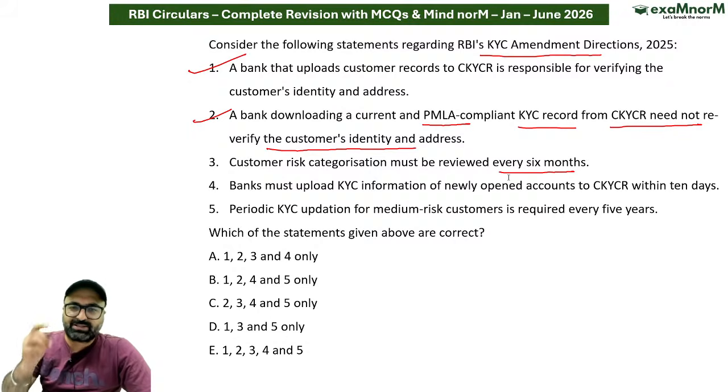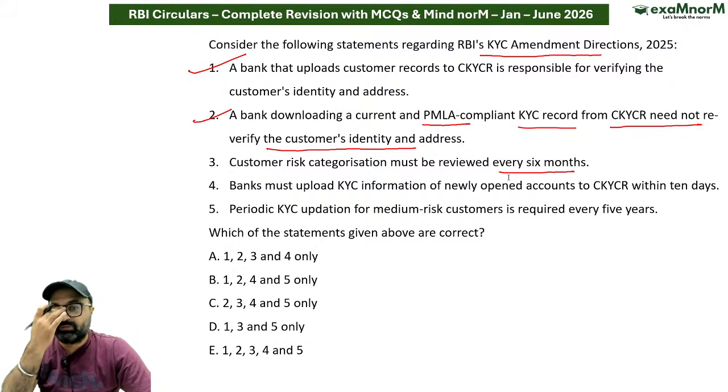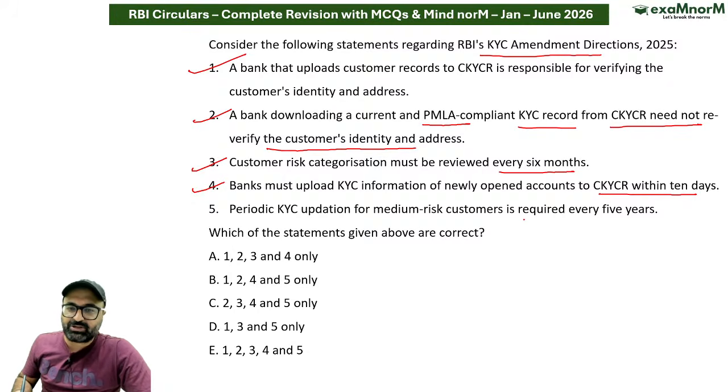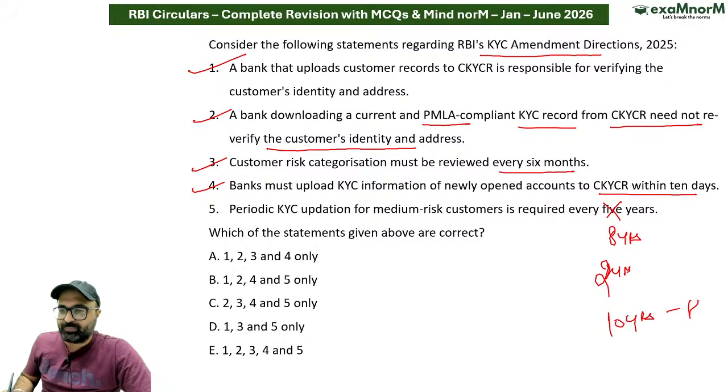Customer risk categorization must be reviewed every 6 months. सर, customer risk categorization को review किया जाएगा within 6 years। This is correct. Banks must upload KYC of newly opened accounts to CKYC within 10 days. This is also correct. They are allowed to do that within 10 days. Periodic KYC updation for medium risk is done after 8 years. Low risk is done 2 years and high risk is done after 10 years.